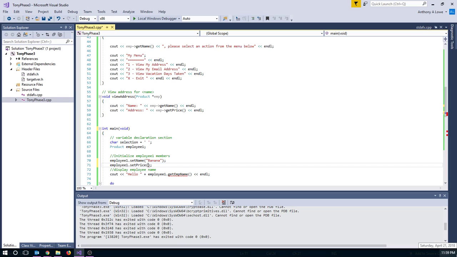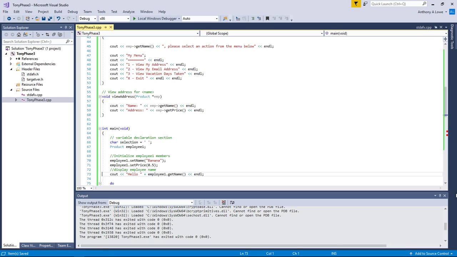And I don't know, 0.5, 50 cents a pound for bananas. So we'll just say a banana's 50 cents or whatever. Maybe it's an expensive banana, but not bad for an individual banana if you're buying in a store. And then here, again, I'm going to change this to say get name just to keep it compiling. All right, and I'm going to keep going down.